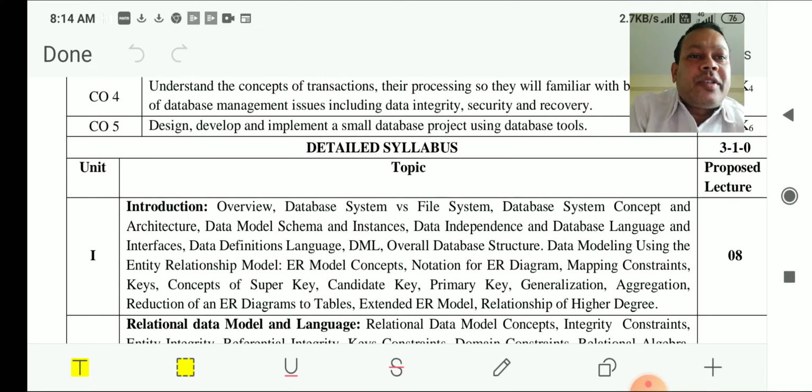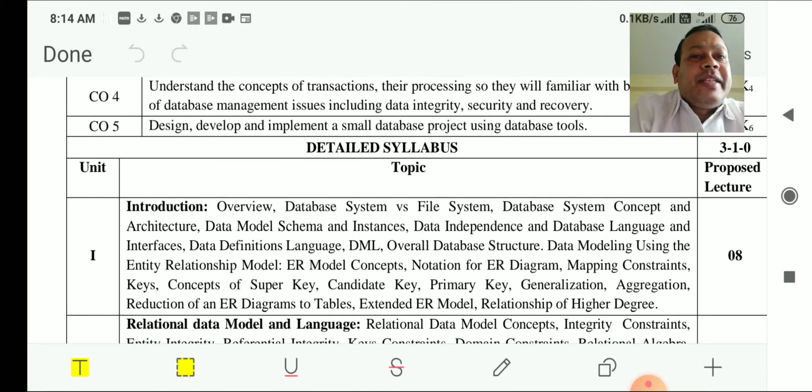Next topic we are going to go for is data independence, data language and interfaces. We are going to see how the data is independent from the different layers. Different models are there, so data model, schema and instances.